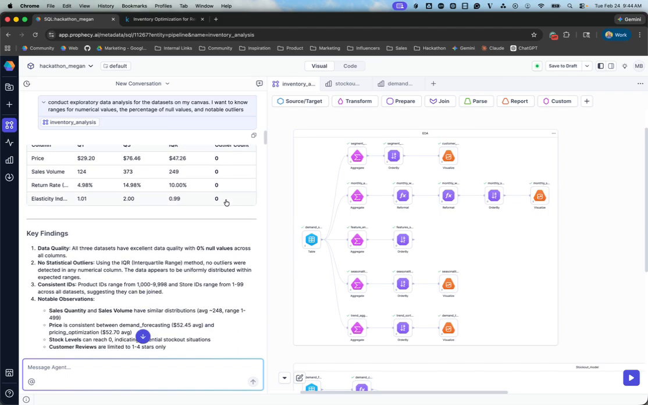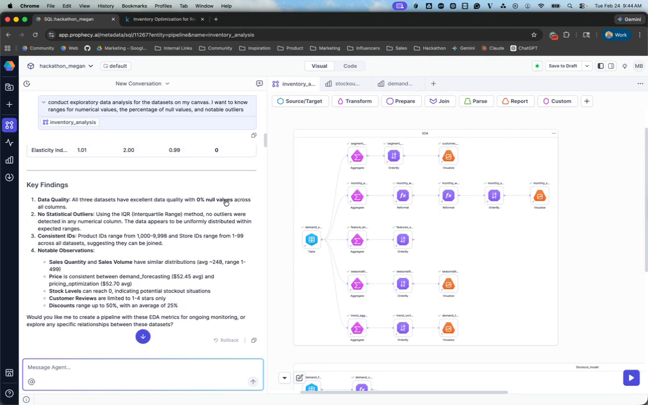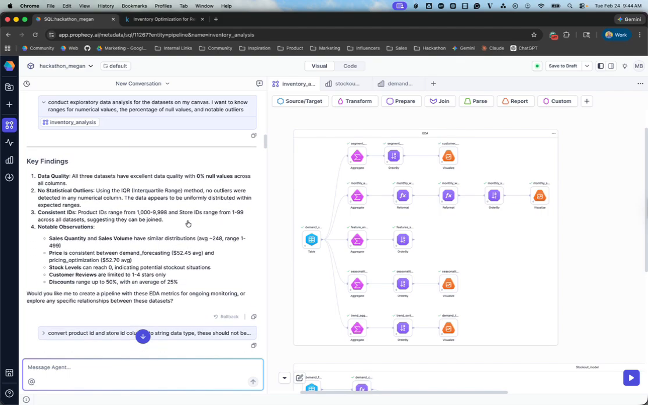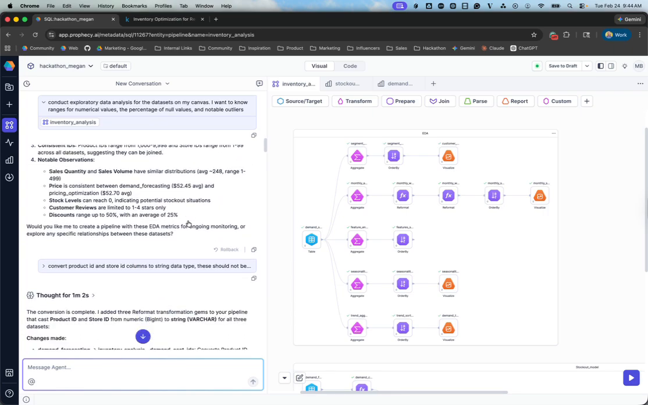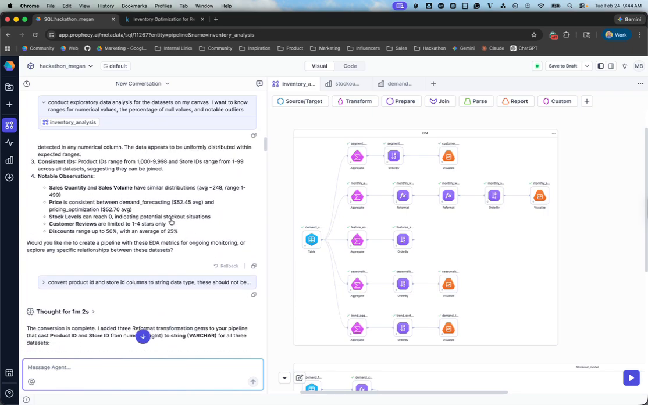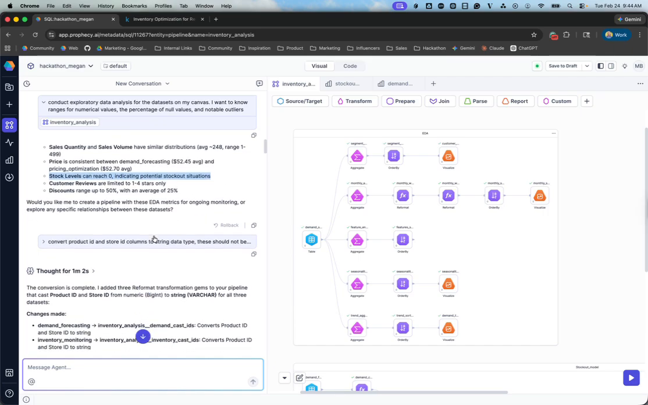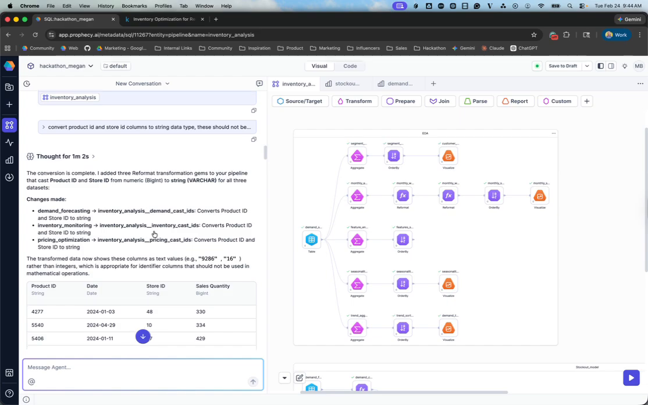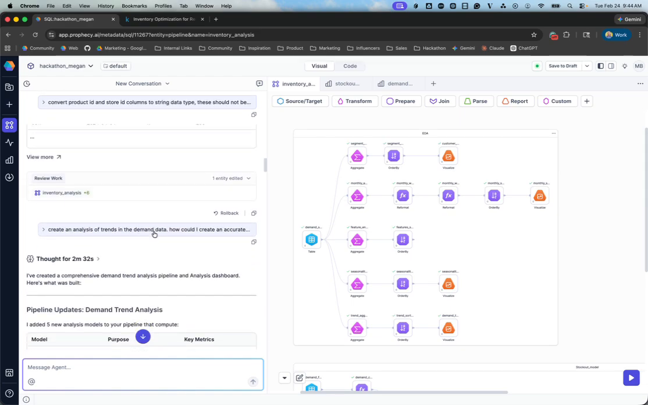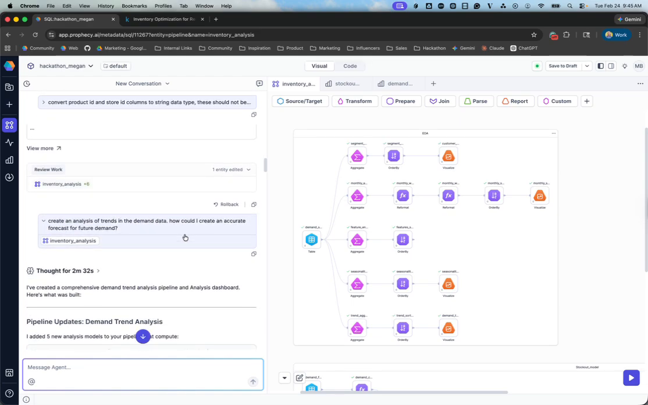And overall, things were looking pretty good data quality wise, but AI pulled out some interesting things here, like that the stock levels can reach 0. And so that was something that I wanted to investigate in this project. Before I jumped into that, I looked at some of the data types and found that some should have been numbers instead of strings. And then I also wanted to dive into the demand data a bit more to understand